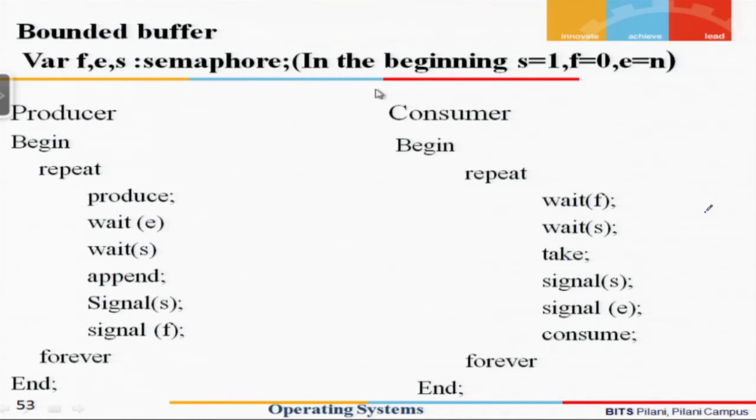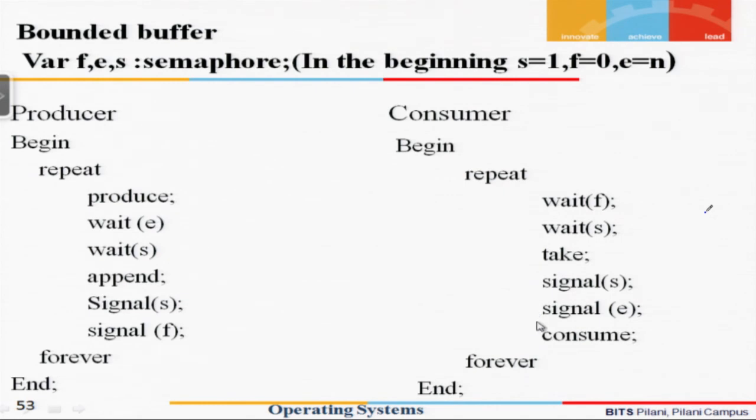Let us look at how the consumer works. The consumer first checks if there is an item in the buffer by doing wait F. If the item exists and it is allowed to go further, then it will execute the wait S, which will allow it to take the item, and after taking the item successfully, it will do a signal.